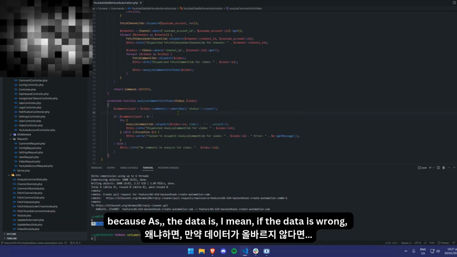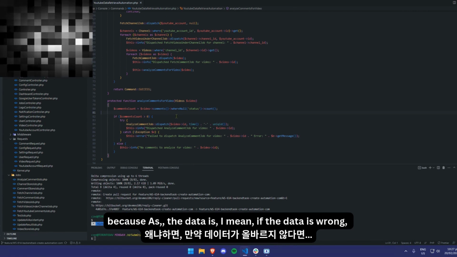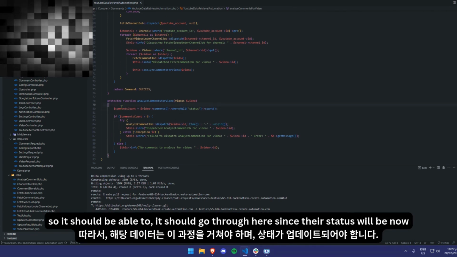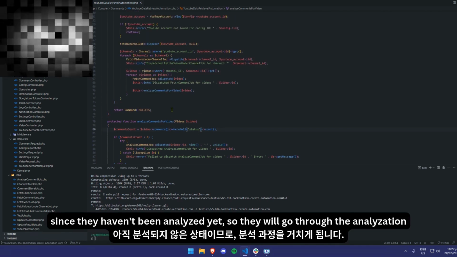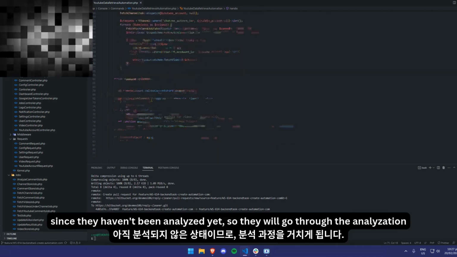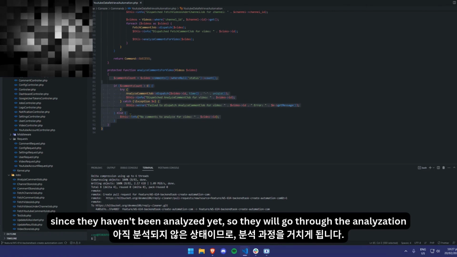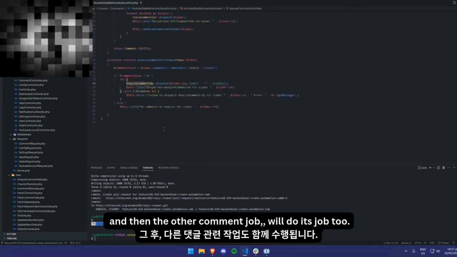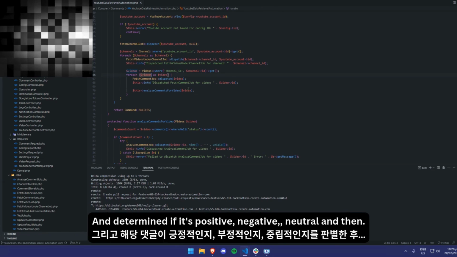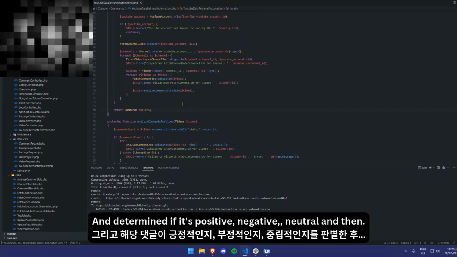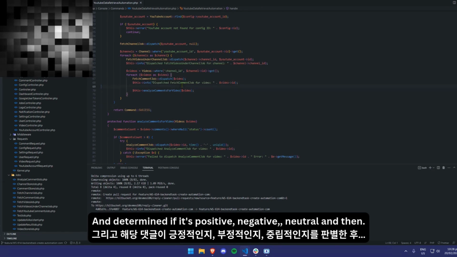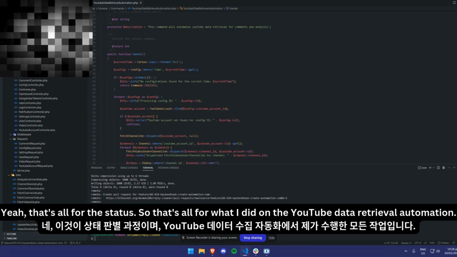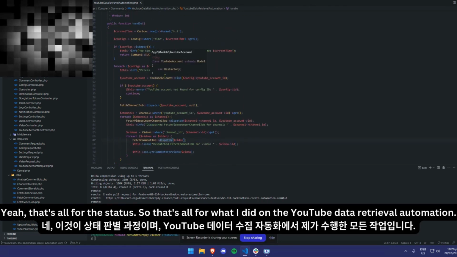If the data is raw, it should go through here since their status will be null because they haven't been analyzed yet. So they will go through the analysis, and then the analyze comment job will do its job to determine if it's positive, negative, or neutral. That's all for the status. So that's all for what I did on the YouTube data retrieval automation.